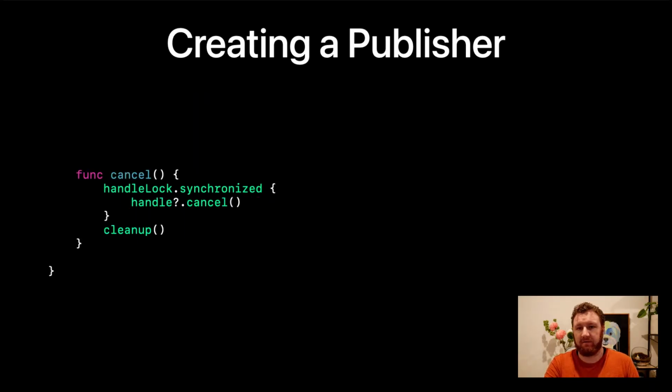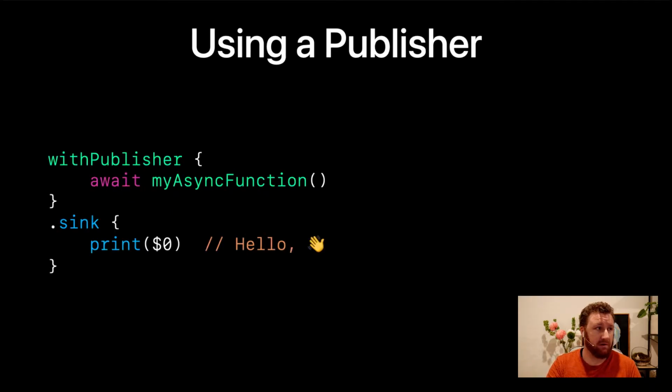And the other part of that subscription method is the cancel function. So when our subscriber calls cancel, we just pass the cancel straight up to our task handle's cancel, so the task itself gets cancelled. And that works well. I wrapped it in a nice little withPublisher function.